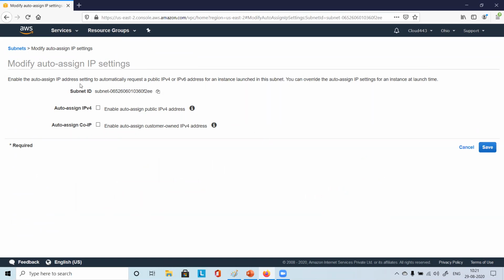Enable the auto-assign IP address setting to automatically request a public IPv4 or IPv6 address for an instance launched in the subnet. You can override the auto-assign IP setting for an instance at launch time. Subnet ID, auto-assign IPv4. Just see this option, right?